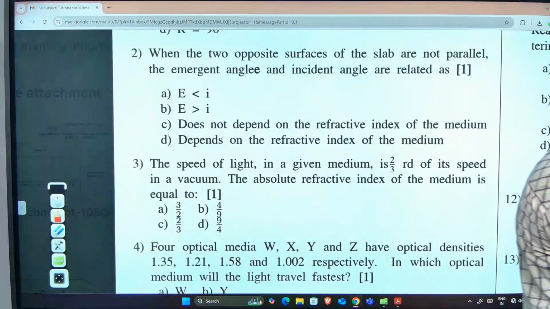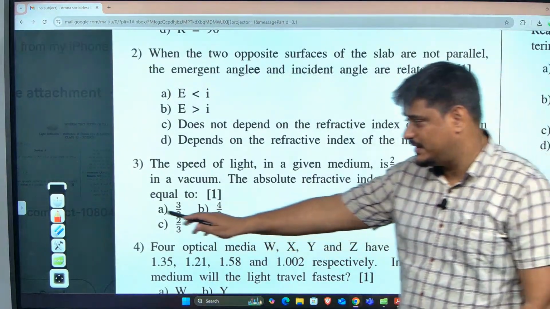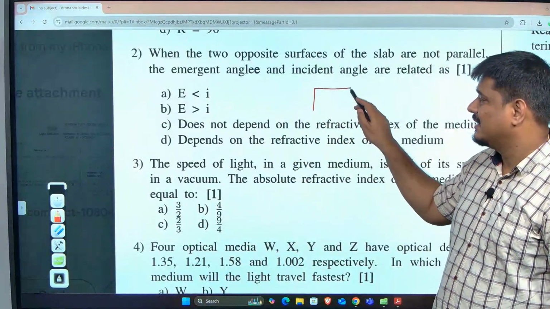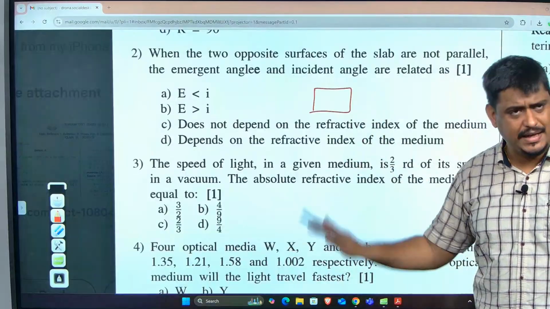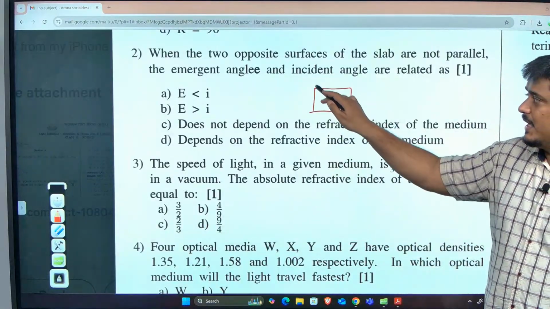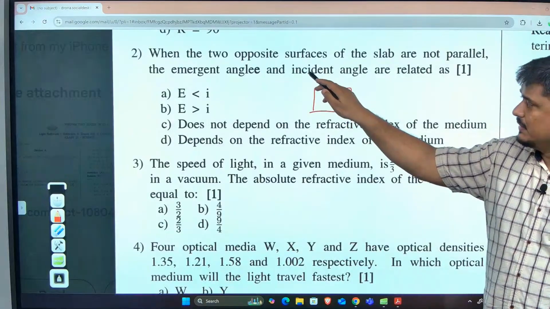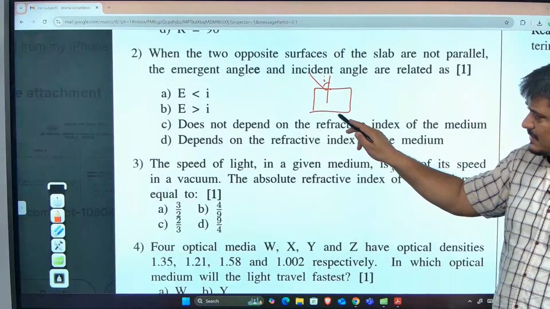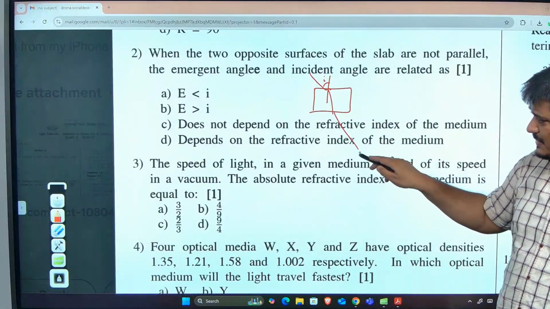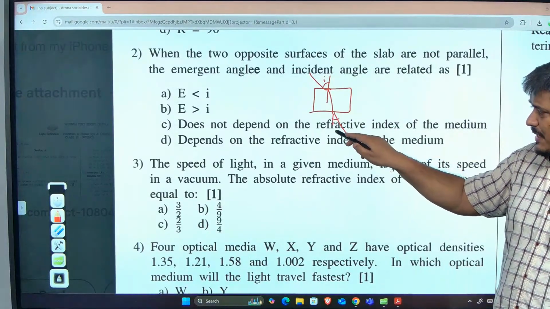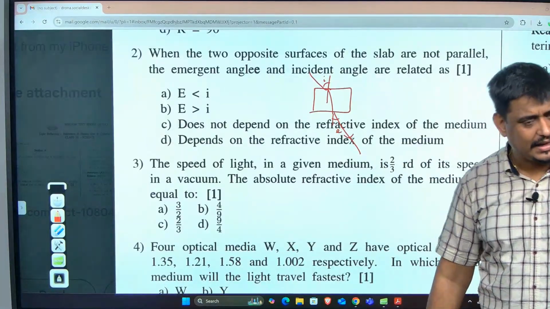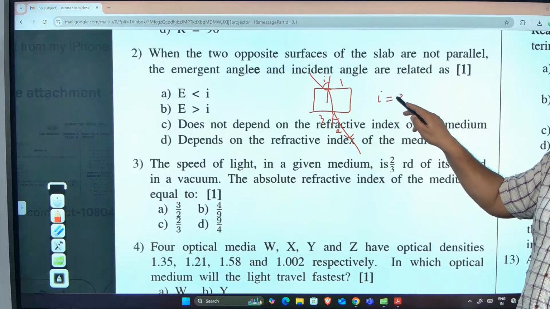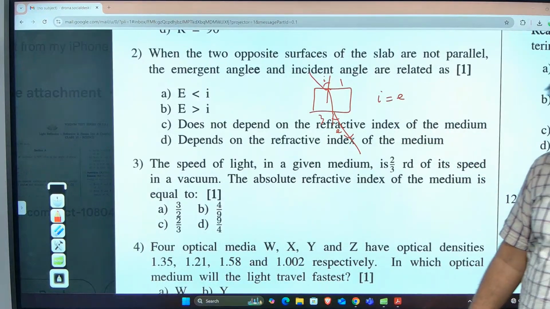Oh, great question. Are you aware about this? See, pay attention. The question is like this. Leave the answer to this question. The concept I am asking: if you have a glass slab, this is called the angle of incidence. It refracts and once again refracts. This is called the angle of emergence. Are you aware that if the first medium and third medium are the same, angle I is always equal to angle E?